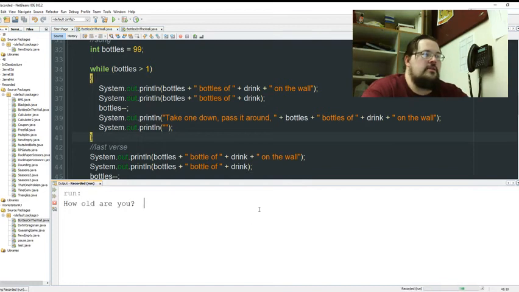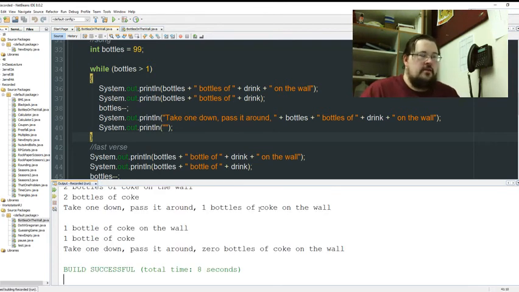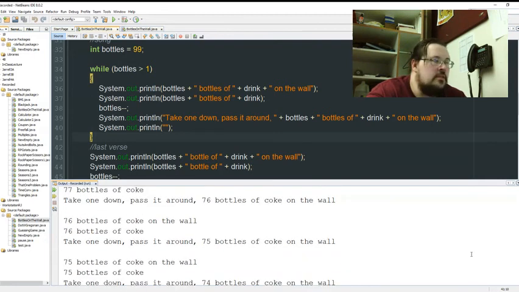All right. So let's say you guys play around with it. So how old are you guys? 15 is a good one. Didn't give them the option. It's Coke. Let's check our values. So 1 bottle of Coke on the wall, 1 bottle of Coke. Take one down, pass it around. 0 bottles of Coke on the wall. That works. Let's check one of the higher ones.